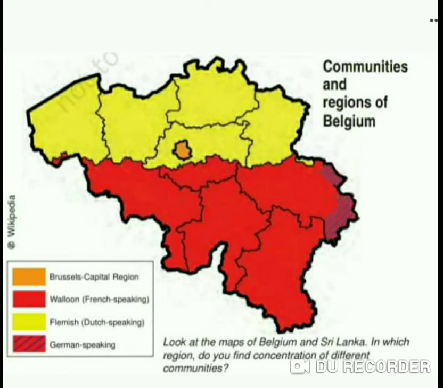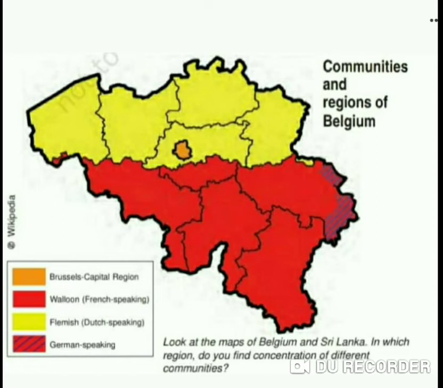We have discussed two contrasting examples. The story of Belgium was totally different and the story of Sri Lanka was totally different. There were differences between linguistic communities, regional communities, religious communities, and minority communities.